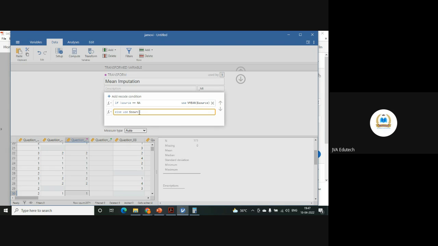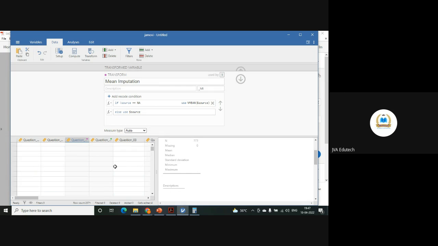What you are telling the software to do? If somewhere in the source, that is your variable, is NA, means missing, then replace it with the overall mean of the source. Else, if there is no missing value, then use dollar source. Hit enter, and you can see now a new imputation variable is created. Okay, and if you want to check, this is for question number 2.